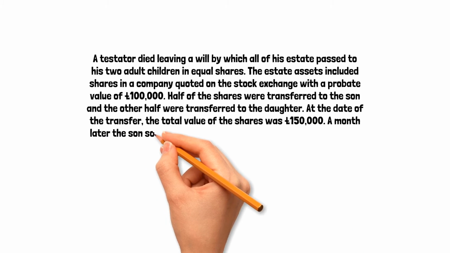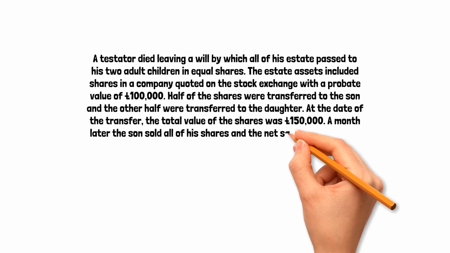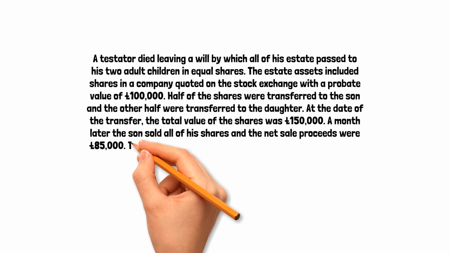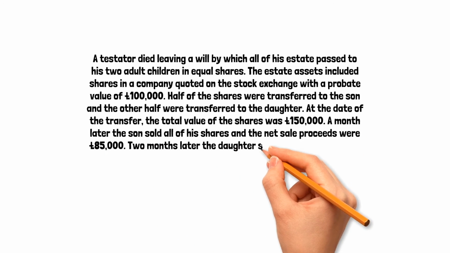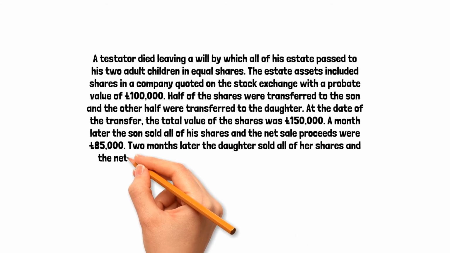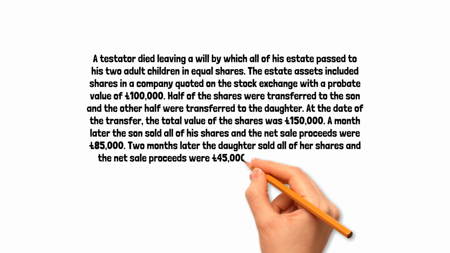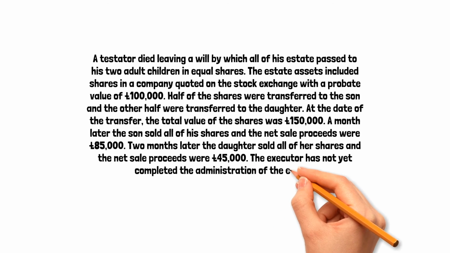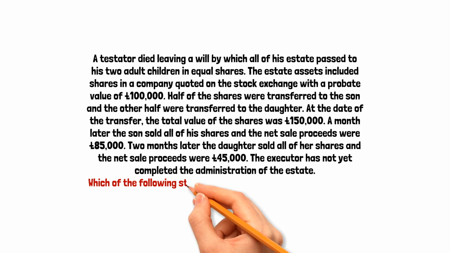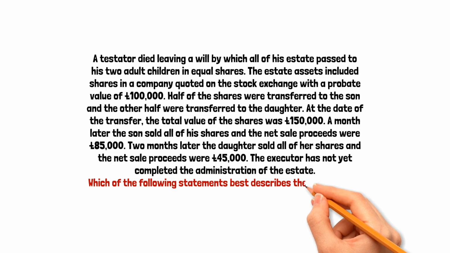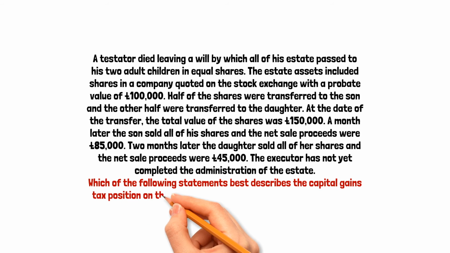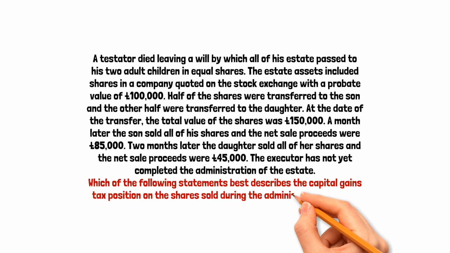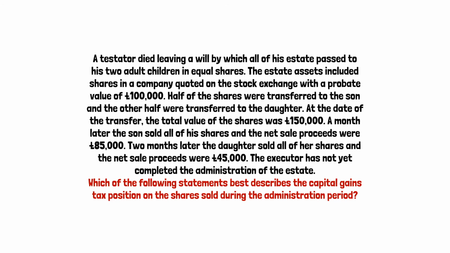A month later, the son sold all his shares and the net sale proceeds were £85,000. 2 months later, the daughter sold all of her shares and the net sale proceeds were £45,000. The executor has not yet completed the administration of the estate. Which of the following statements best describes the capital gains tax position on the shares sold during the administration period?